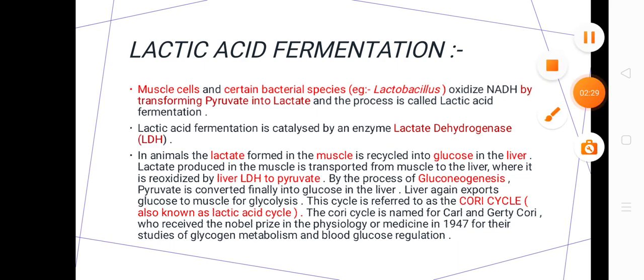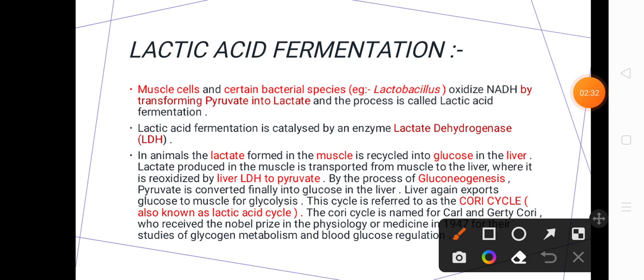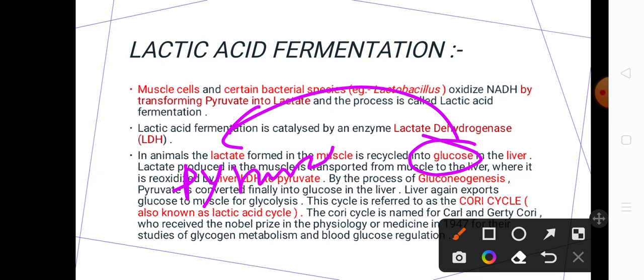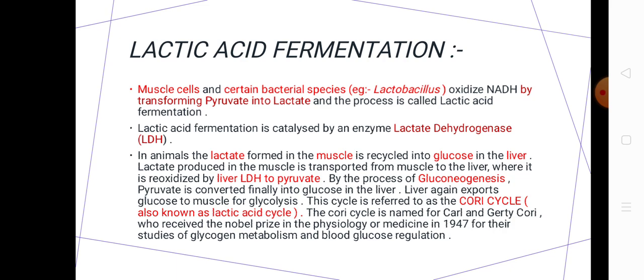And in animals, lactate which is formed in the muscle can be transferred to the liver, where it can be recycled into glucose. Okay, and when glycolysis of this glucose is necessary, this glucose will be transferred from liver into skeletal muscle, where glycolysis will happen and it will be converted into pyruvate, and then from pyruvate via LDH again it will be converted into what? It will be converted into lactate, and that's how you can see a cycle is going on, which we will call the Cori cycle, according to the name of its discoverers Carl and Gerty Cori. Okay, and that is the idea of our lactic acid fermentation.